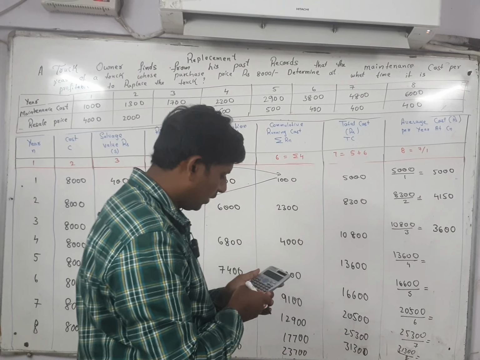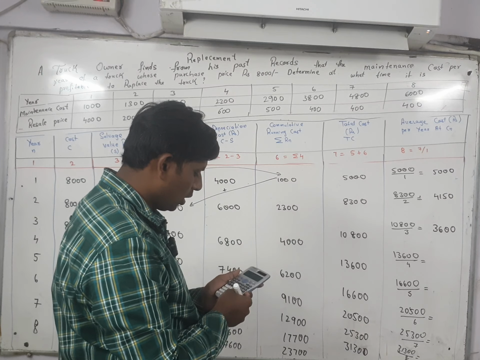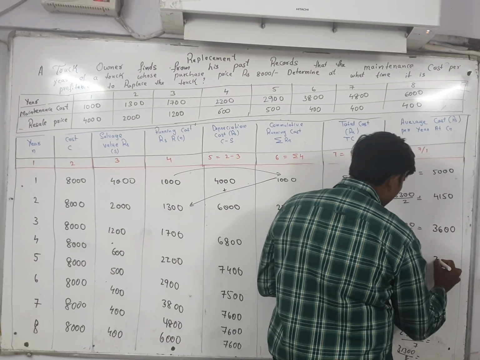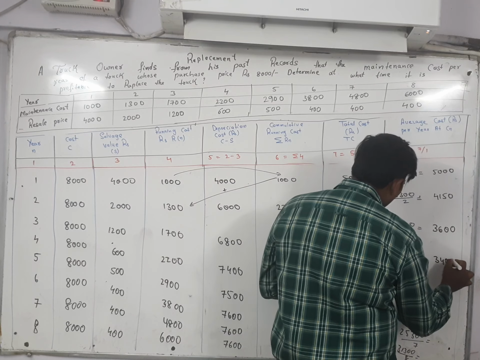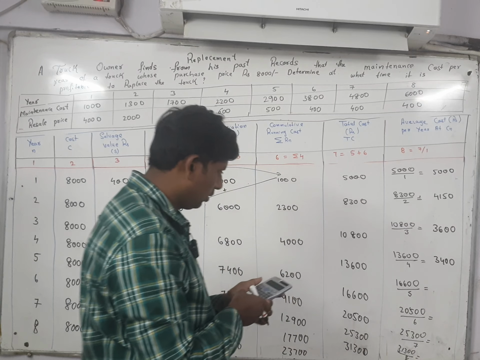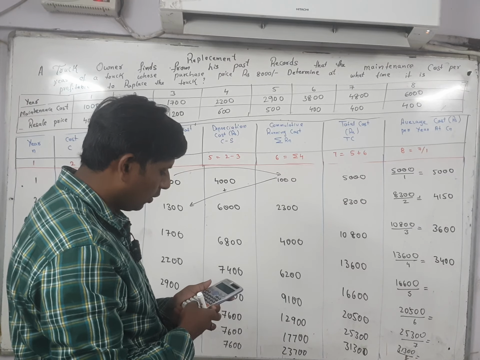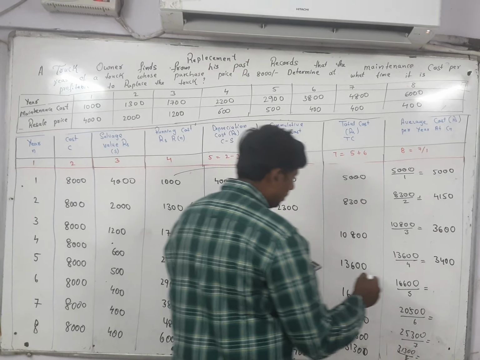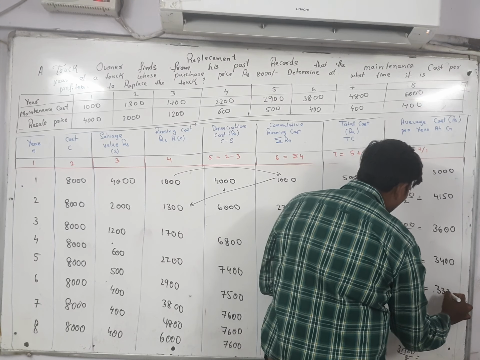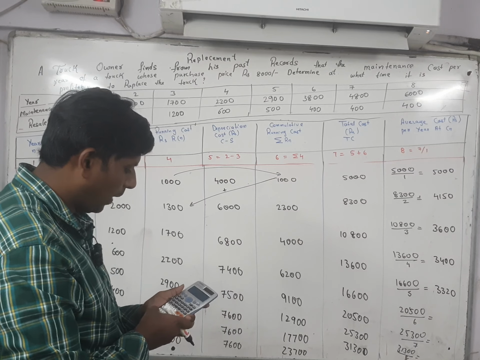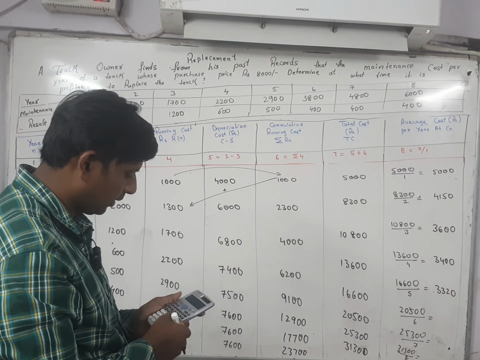Next, 13600 divided by 4 gives 3400. Next, 16600 divided by 5. How much? 3320.